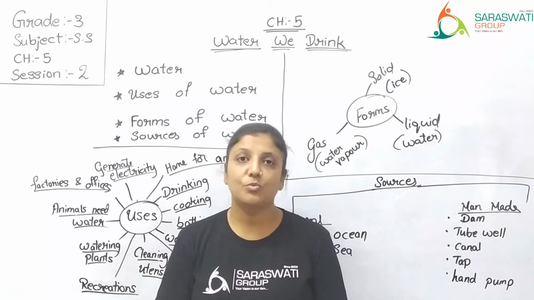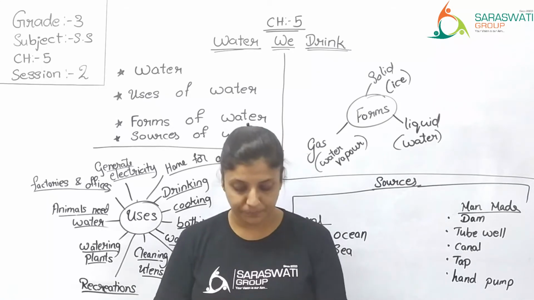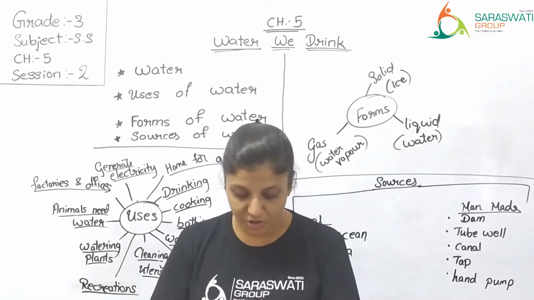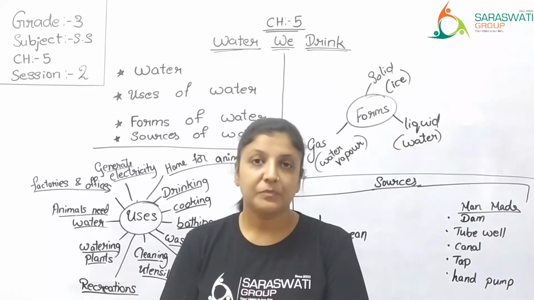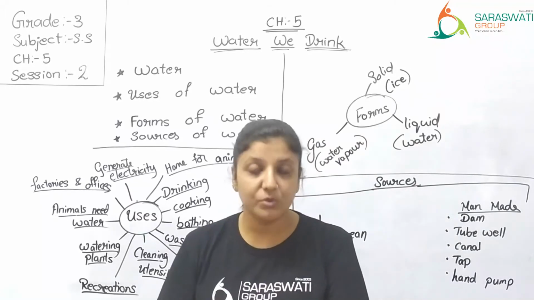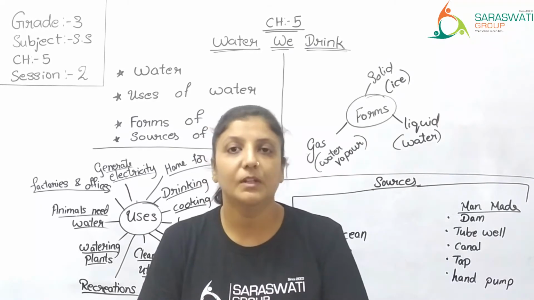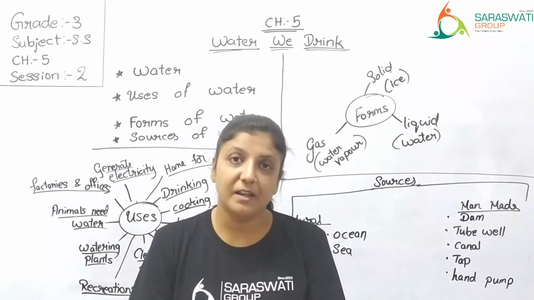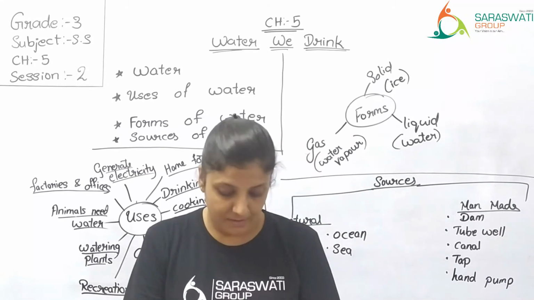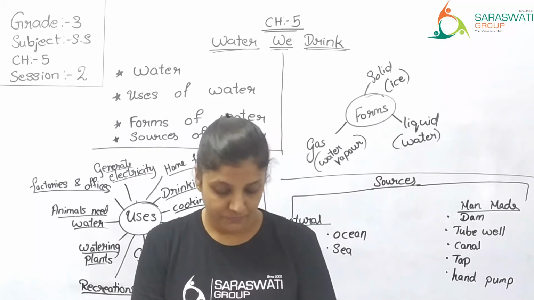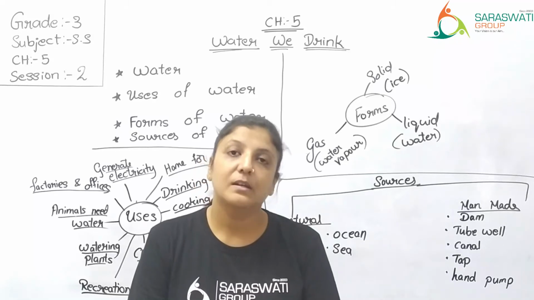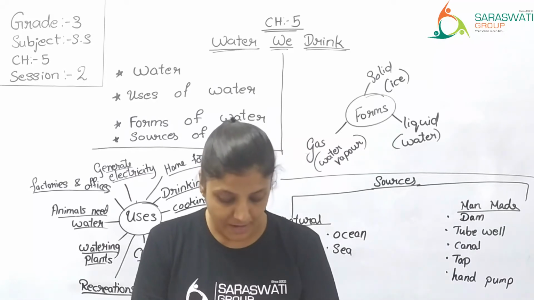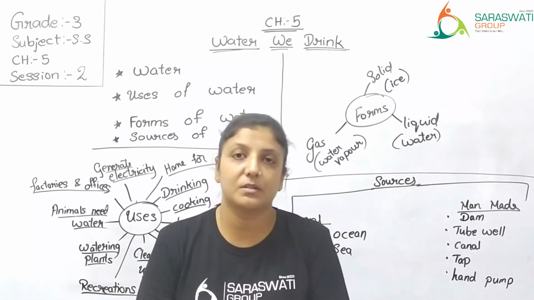Now let's look into what is given in your textbook. Water is essential for all living things. Let us read about some uses of water. First one, we need water for drinking, bathing, cooking, washing clothes, cleaning utensils and other household works.